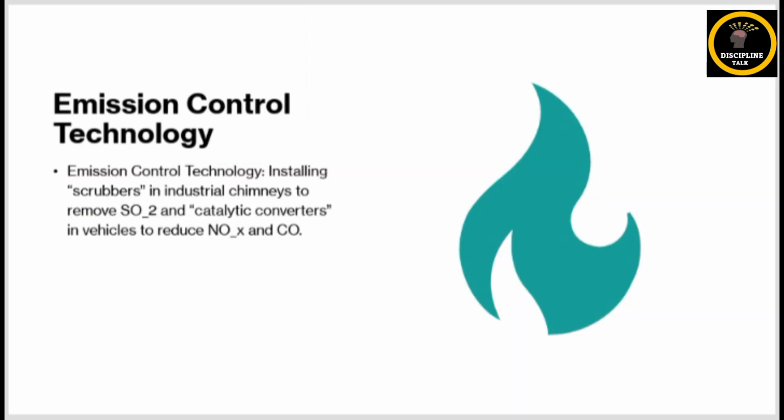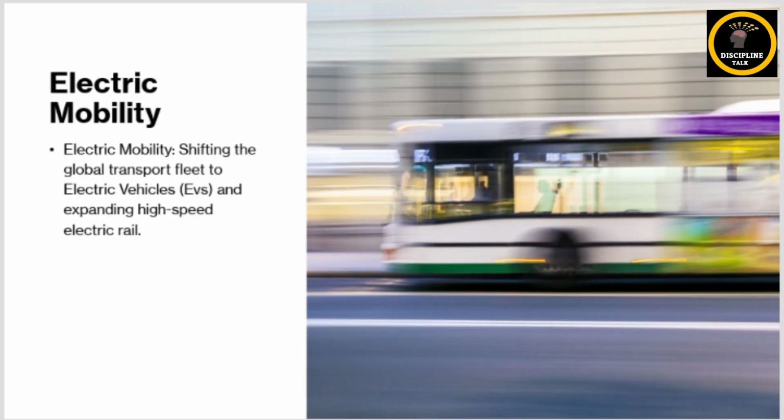Similarly, pollution control devices should be used, like scrubbers in the factories and chimneys that remove the harmful gases. Similarly, catalytic converters in vehicles should be used so that they can reduce the toxic exhaust. Similarly, talking about electric transport like electric cars, electric buses or high speed electric trains, they should also be the agents through which air pollution can be reduced.